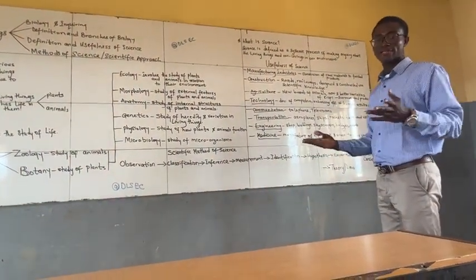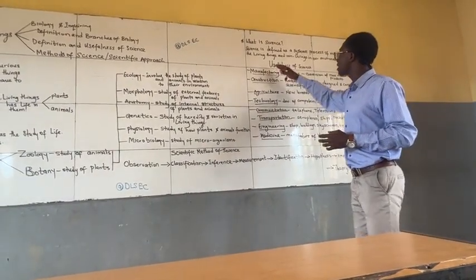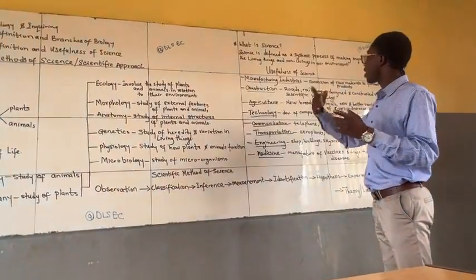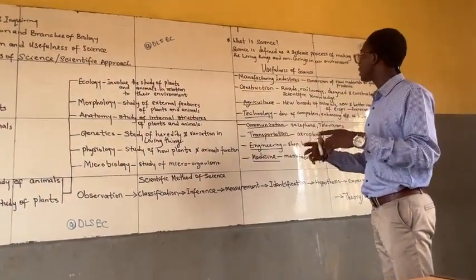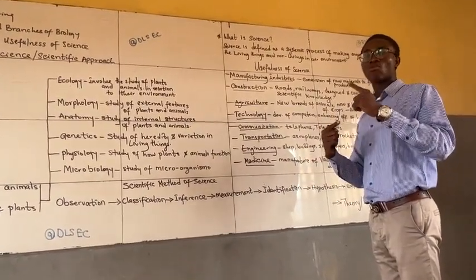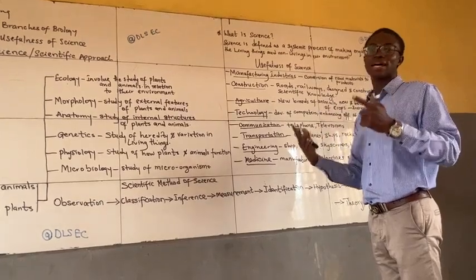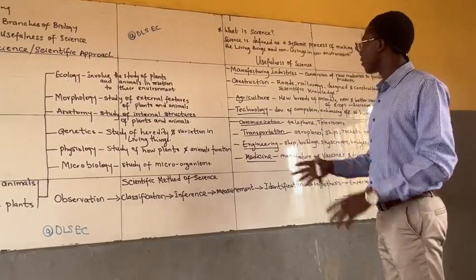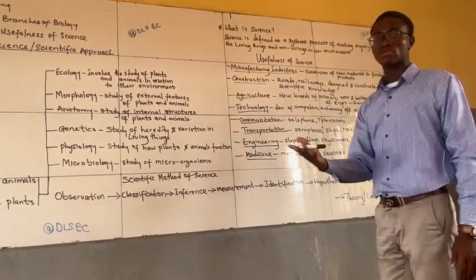Science is defined as a systematic process of making inquiry about living things and non-living things in our environment. The systematic way of finding things out is what we refer to as science.